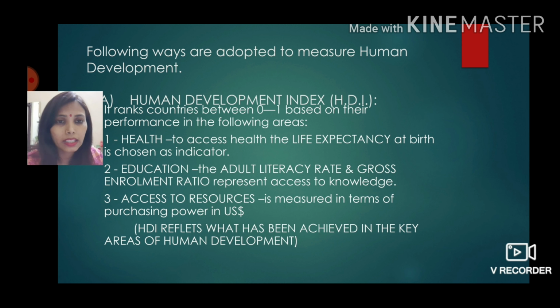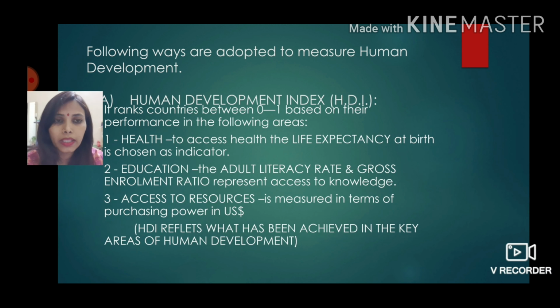Along with health, the second thing is education, which is very important. The literacy rates of the people should be high. Third is access to resources. Resources means anything which is useful to human beings. So if I belong to a country with very high human development, I'll be very healthy, I'll be educated, and I'll have access to whatever I want, all the resources. These three things are there.